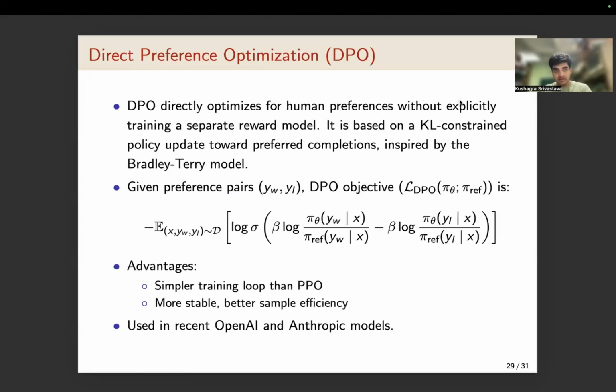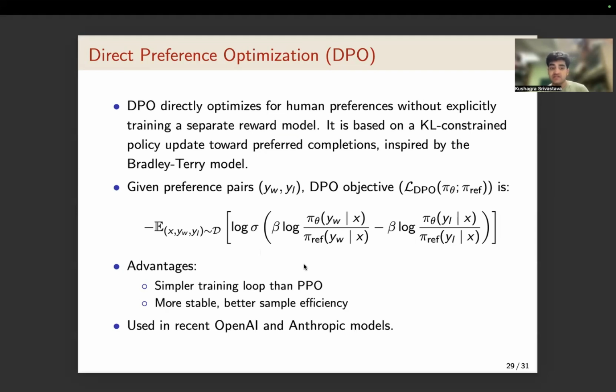Now let us look at the direct preference optimization algorithm in detail. It is a KL-constrained policy update. The loss function, you can see, looks like the binary cross entropy loss function. Here, this term beta log pi theta over pi ref acts as an implicit reward function.